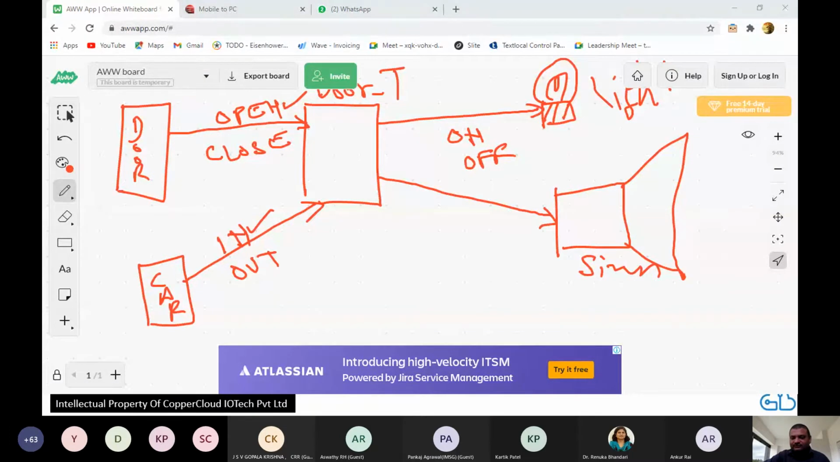I think I'm going to have to switch over to another network. So just give me half a minute. Whose network is on here? Copper Cloud also. Copper Cloud.